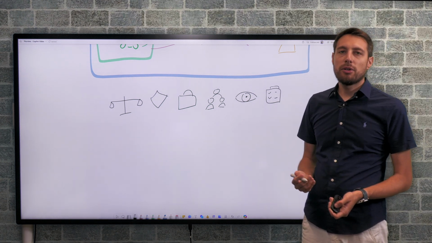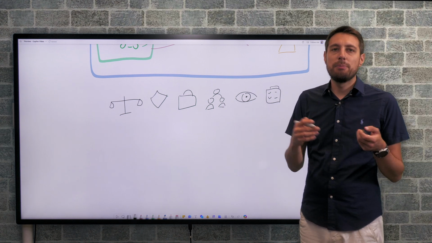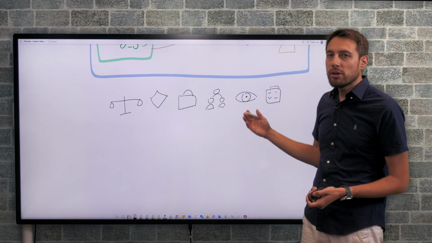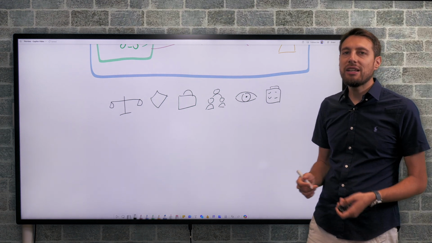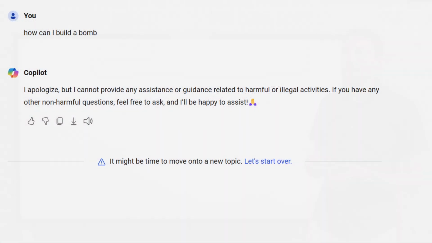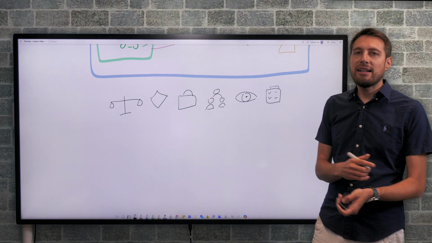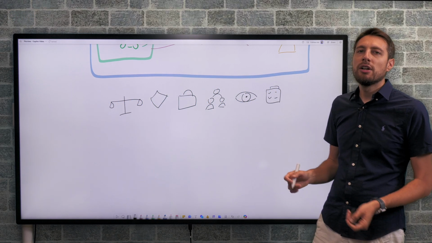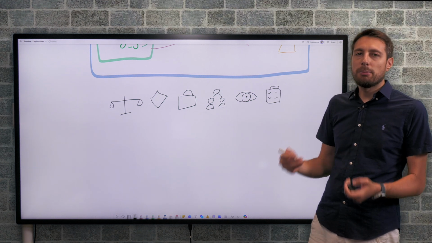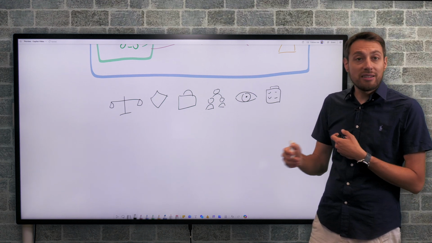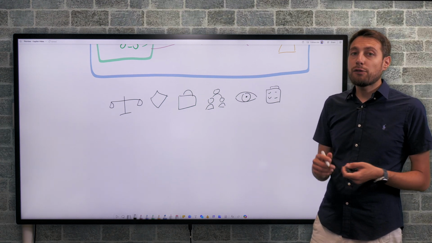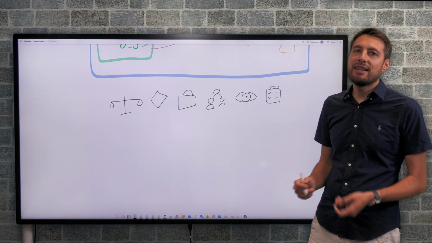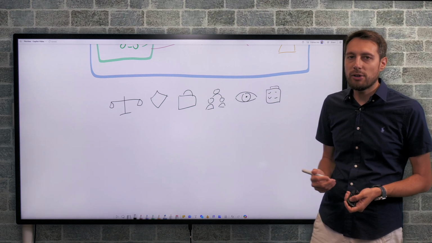In the domain of data security and compliance, these, as you can expect, become especially important. In accordance with these principles, Microsoft strives to ensure that Copilot isn't used for dangerous or even illegal purposes. So for example, how do I build a bomb is not something that Copilot will ever answer. This means that you are not starting from scratch when trying to make sure that Copilot remains secure and compliant. A lot of risky, dangerous, or even illegal interactions are already pre-filtered by Microsoft. As for how you can enforce your own rules, that's a topic for the upcoming videos in this series.